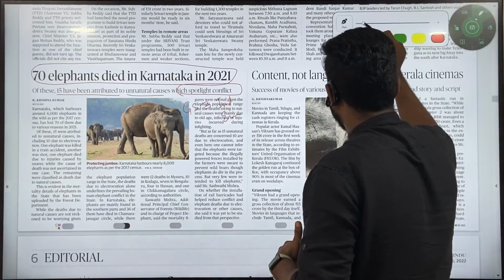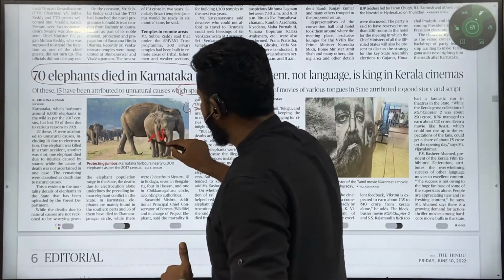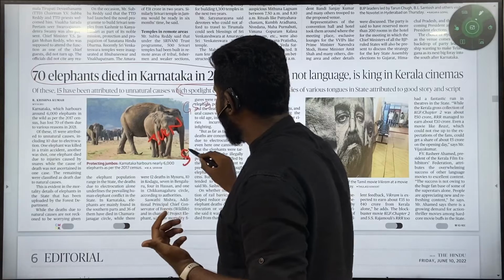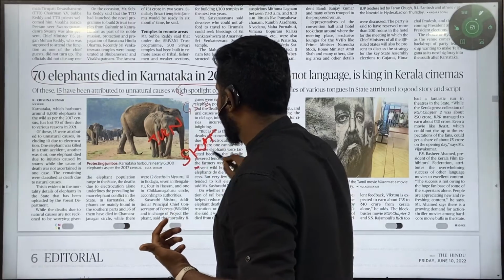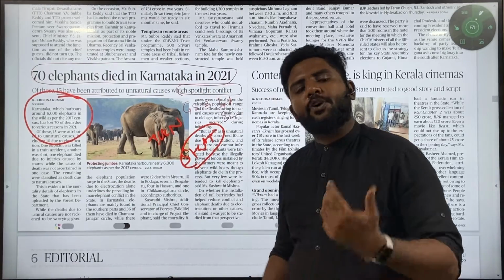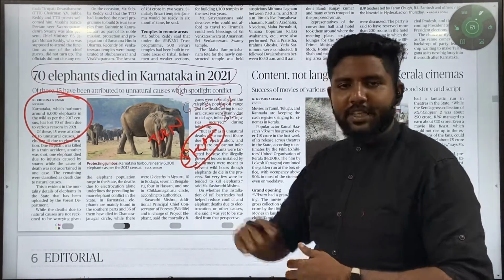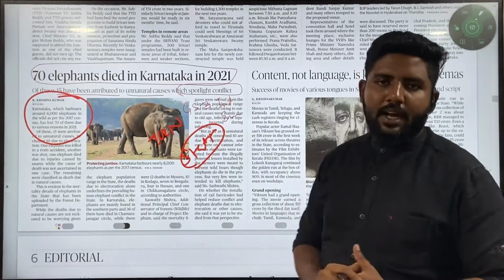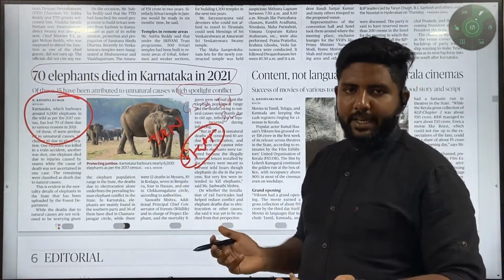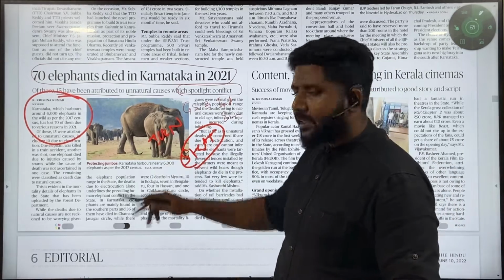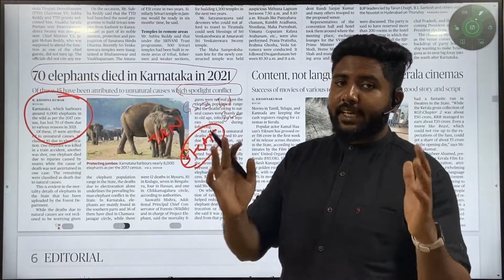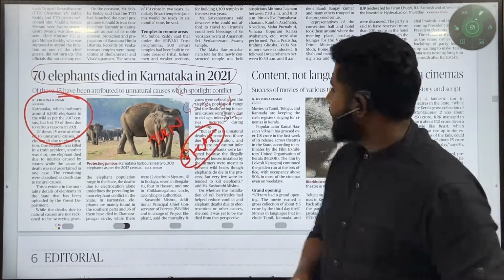What kind of protection do they have with respect to IUCN? Then what is very important is their statistics or data. For example, how many elephants we had and what kind of protection we give to elephants, all of that has to be understood from this article. Again, this news talks about a particular state. You can also look at the other elephant reserves within India and other things, so that your topic on elephants is completed with this one article.